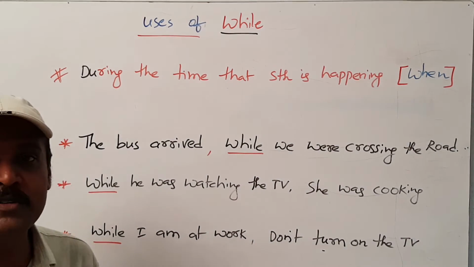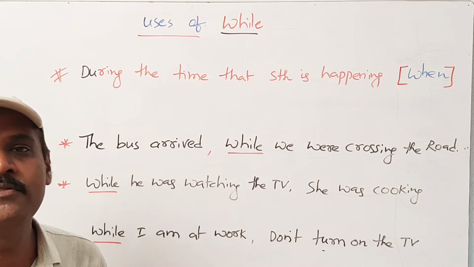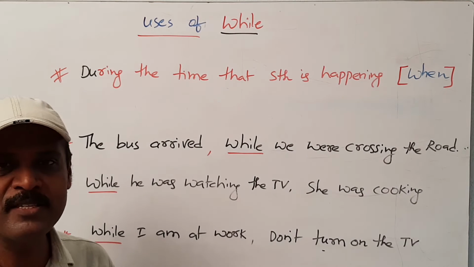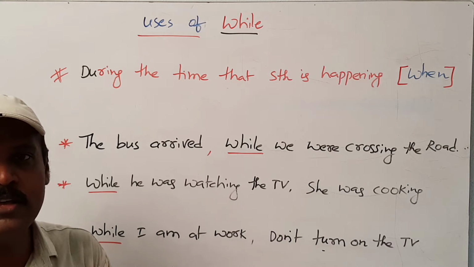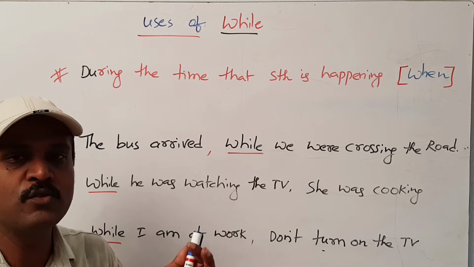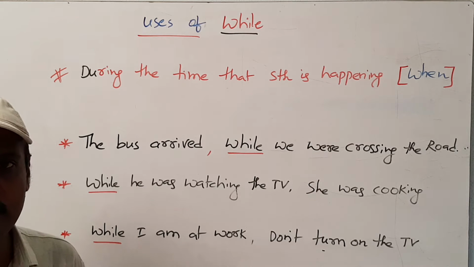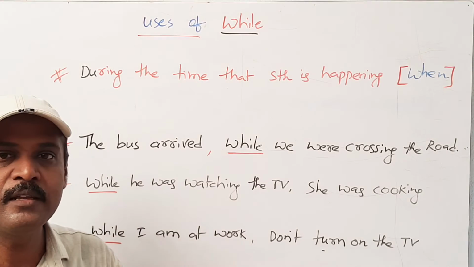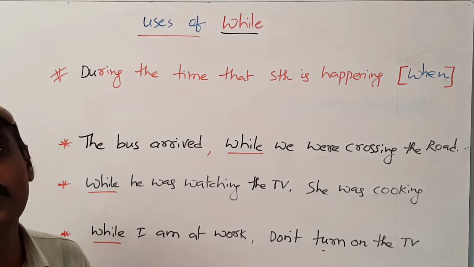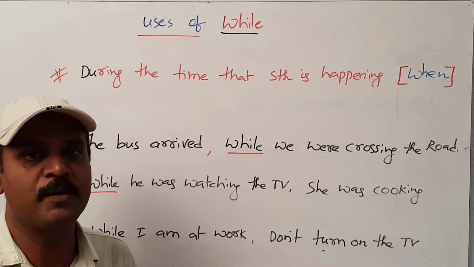In this video lesson, I am going to explain uses of while. Grammatically, while is a conjunction. It joins two words, two sentences, two phrases sometimes. So now I am going to explain the use of while with a view to communication purpose and grammatical purpose.